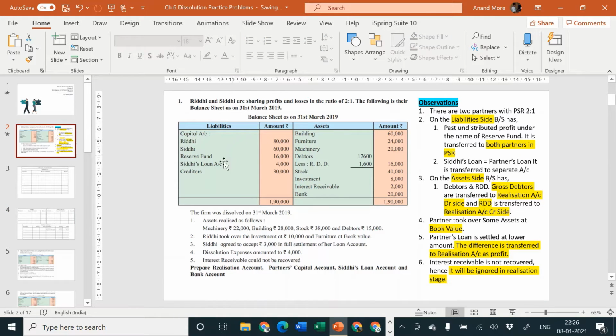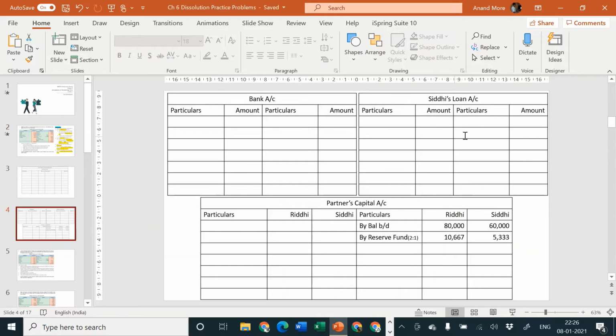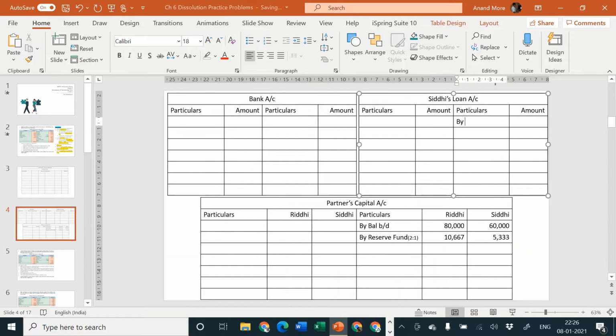First two items are over. Next one is Siddhi's loan account. I think there is an account which we have prepared for the same. So we'll go to Siddhi's loan account. We'll write there by balance brought down 4,000.